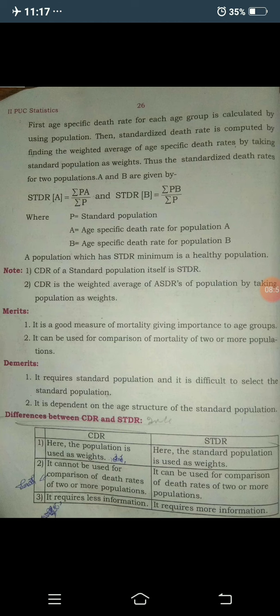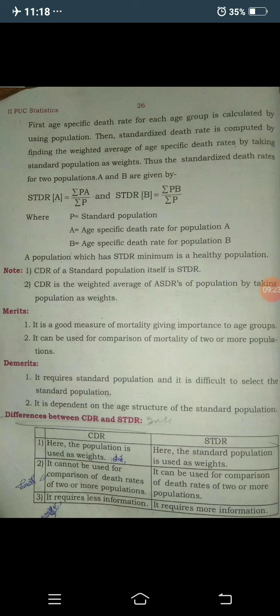The standardized death rate of area A equals the summation of A into P, where A is the age specific death rate, divided by the sum of P. And the standardized death rate of area B equals the summation of B into P divided by the summation of P.